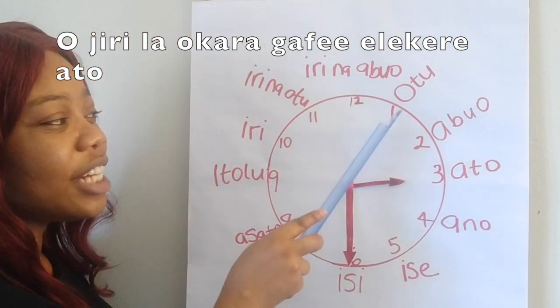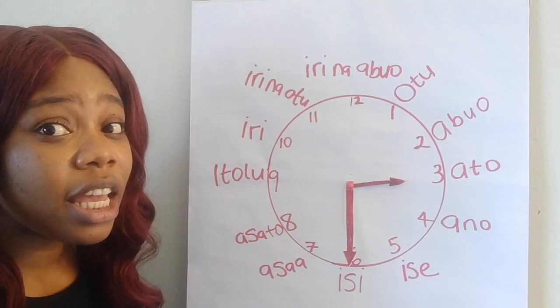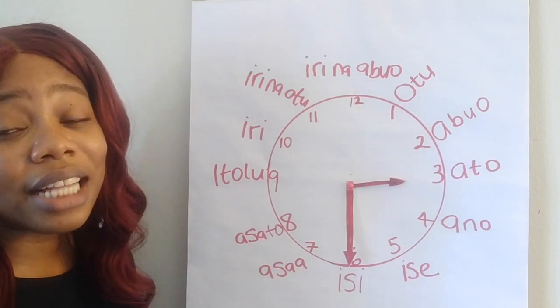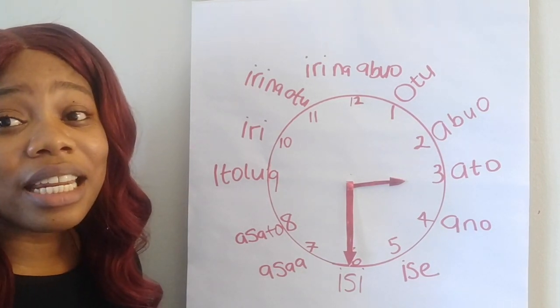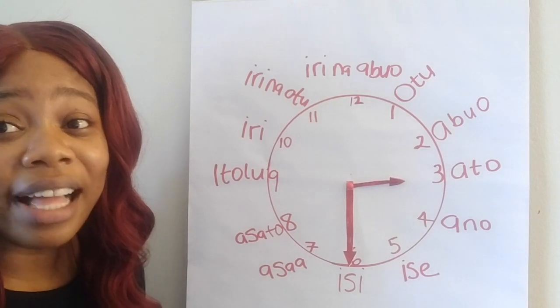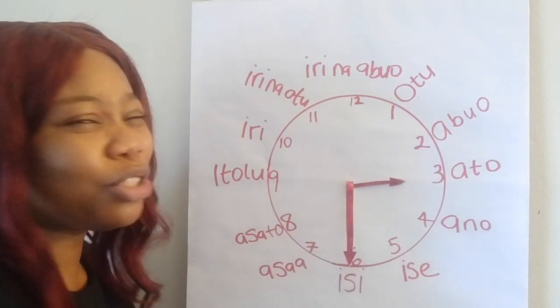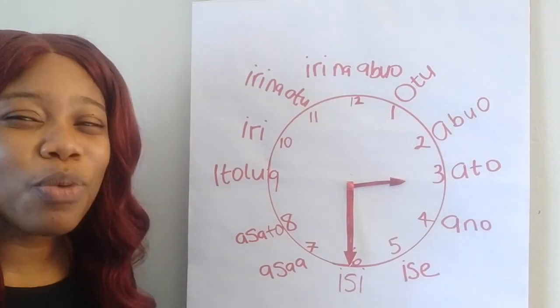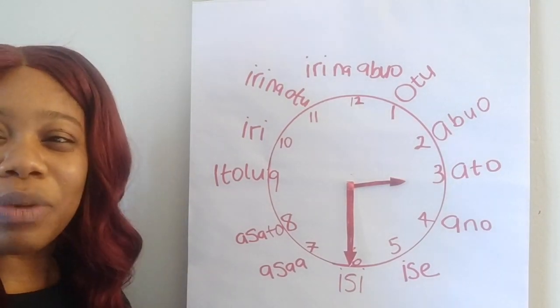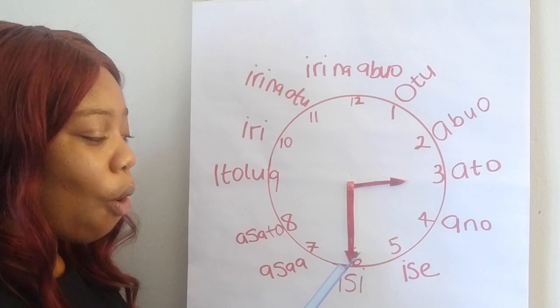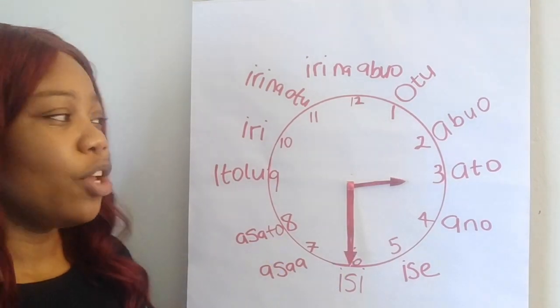Ojirila Nkeji. You can also say Ojirila Nkeji iri ato. Gafee elekere ato. It's just too long. It's too many words. I think the shortest way to say it is Ojirila Okara. Okara is half. You could use that for anything.